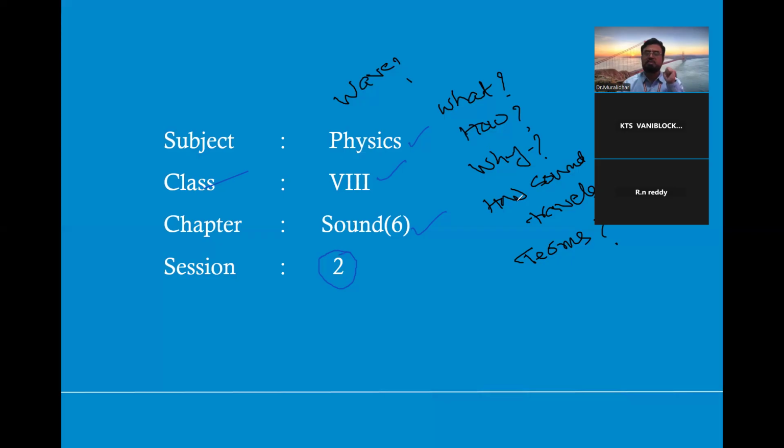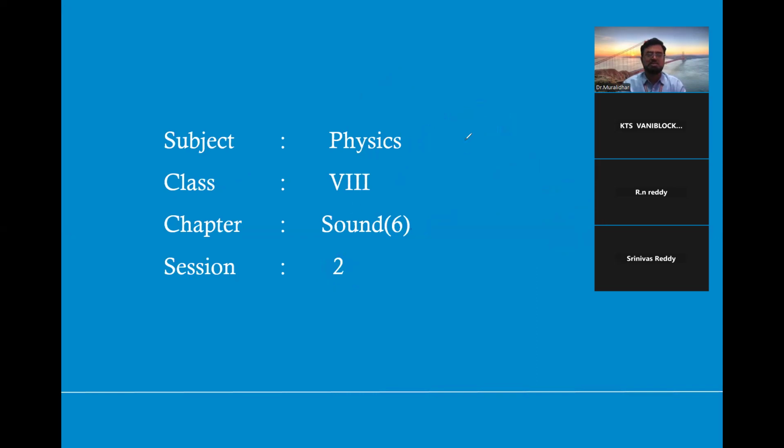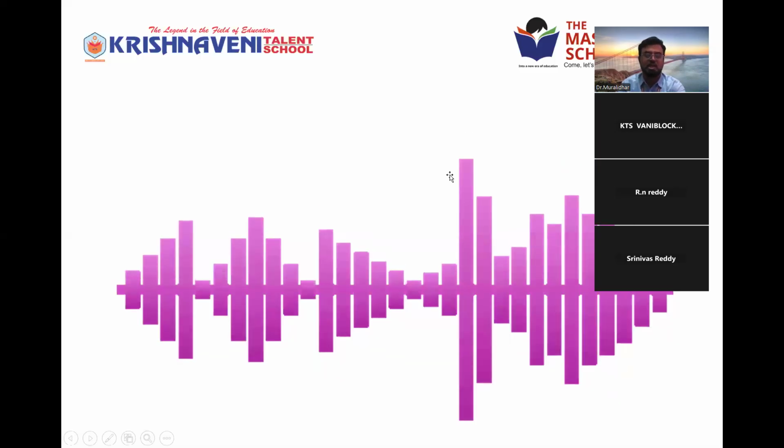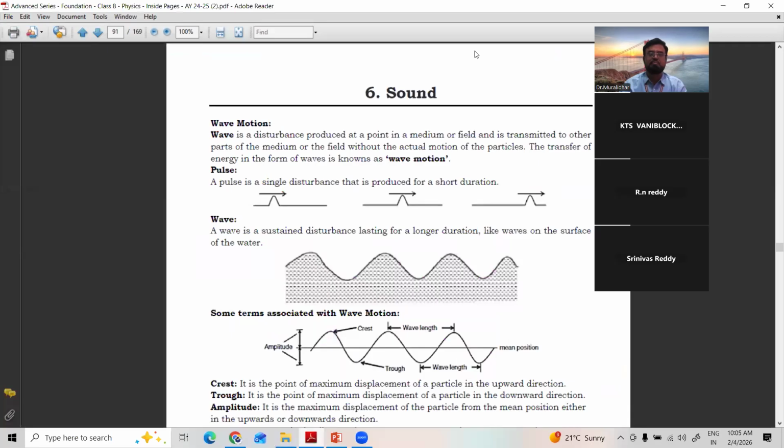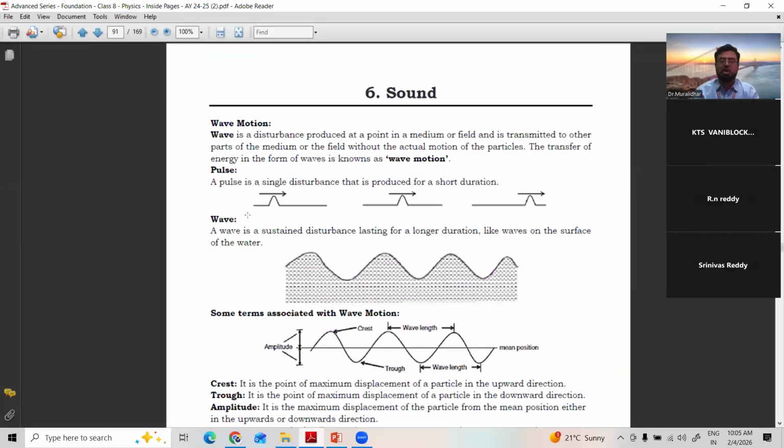When a disturbance is created in a medium, the disturbance propagates forward in the form of energy. Particles never move; particles remain there only. Only energy transfers from one particle to another particle. Like that, sound can travel in the form of a wave. So till here, we discussed in the last class how sound travels. In the form of a wave, the various ways the sound travels is called wave motion.